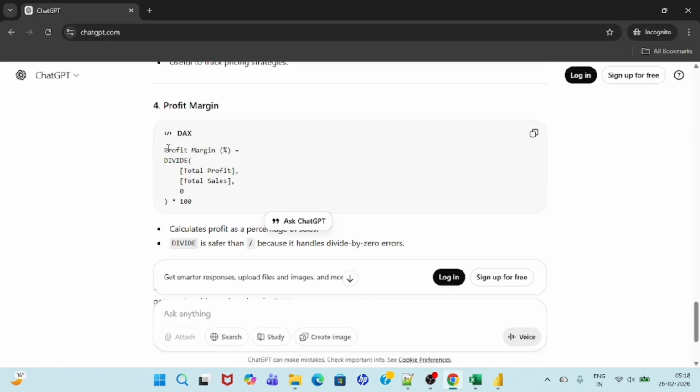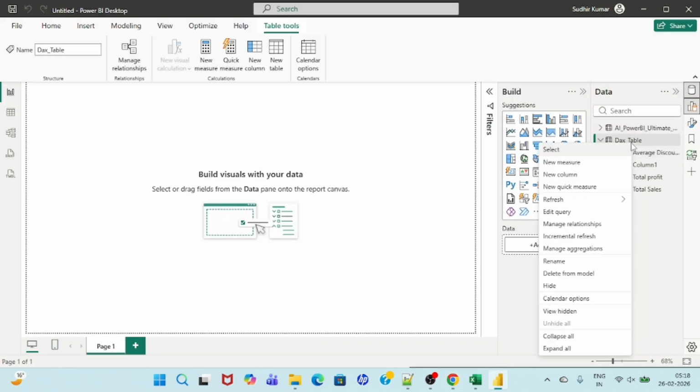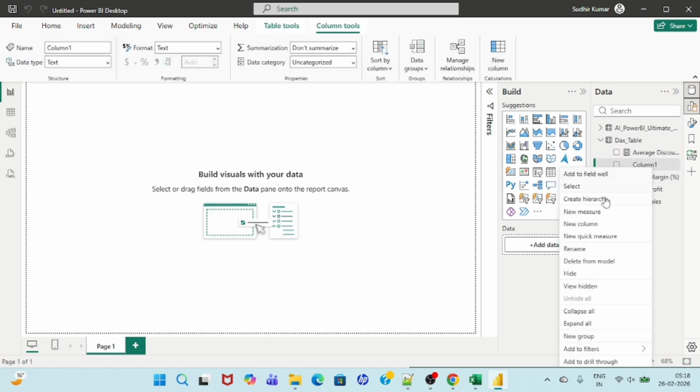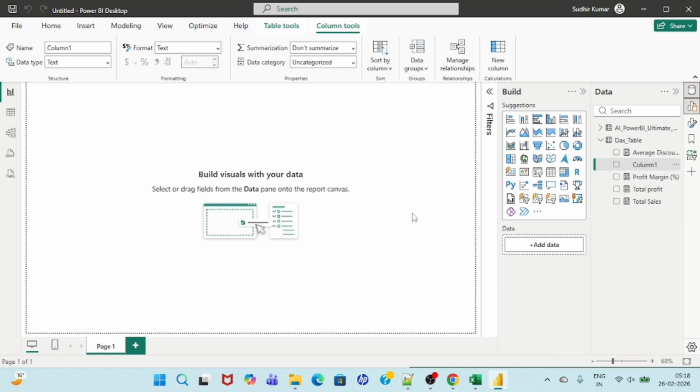So the profit margin DAX query is this. We can copy this, okay, and let's put this here as profit margin. Done. Okay, now we can delete this one, not required.